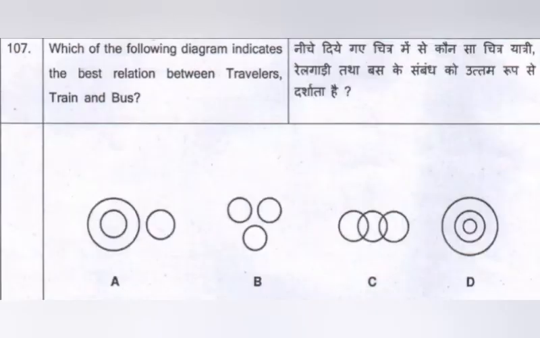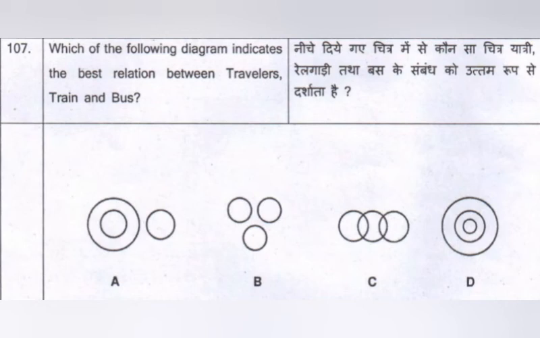We'll see another pictorial question wherein we have circles. This is basically called a Venn diagram based question. Okay, it will be very interesting. Let us see. Which of the following diagrams indicates the best relationship between travelers, train and bus?